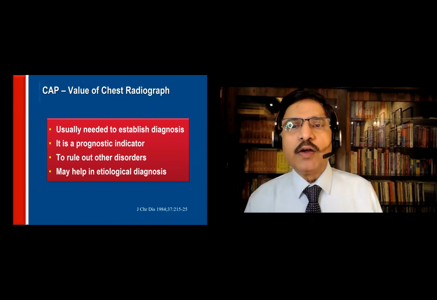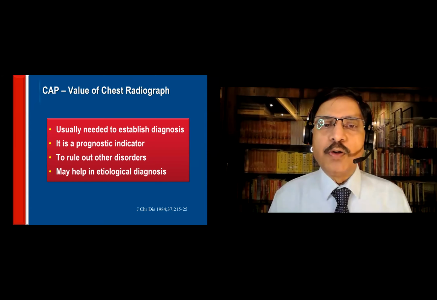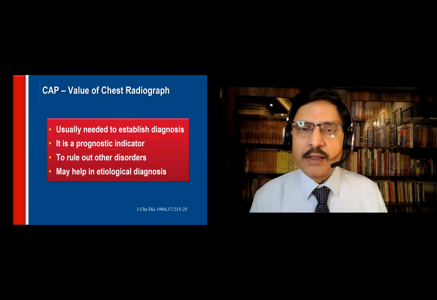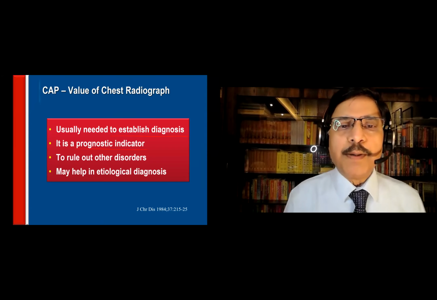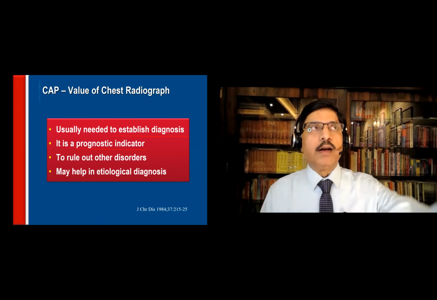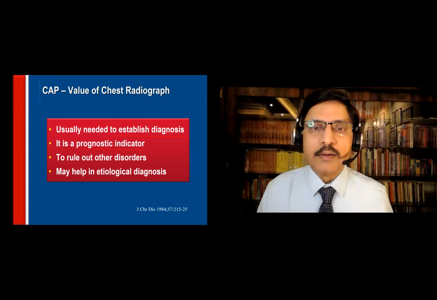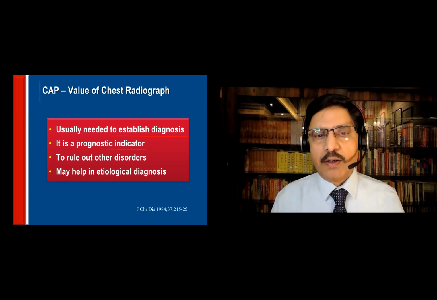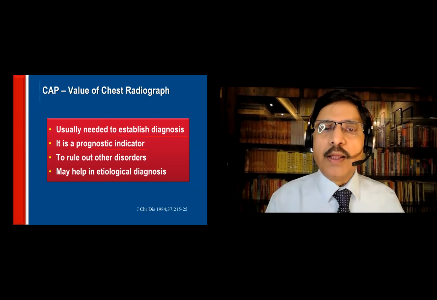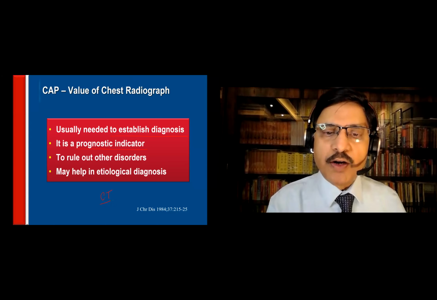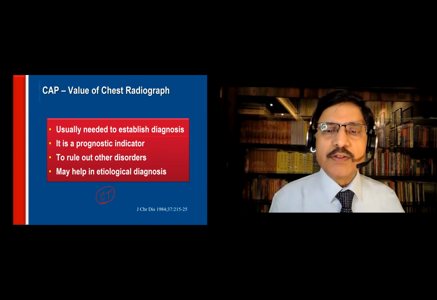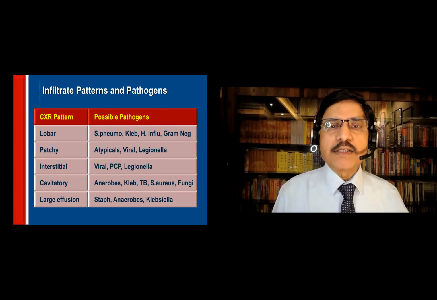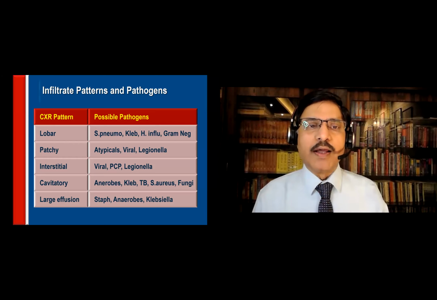Okay, the chest X-ray is very useful, needed to establish the diagnosis, but it doesn't show the prognosis because the shadows will not disappear immediately, and the patient will come back and tell you, "Sir, you treated, but my X-ray is still showing the opacity." It will take time. It's also useful to rule out other disorders and other etiologies. Today, where you have facility for CT scan, you can even think of a CT scan, but generally it is not required. Chest X-ray pattern can tell you what organism it is.